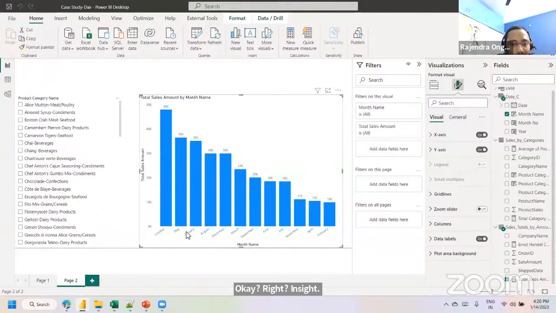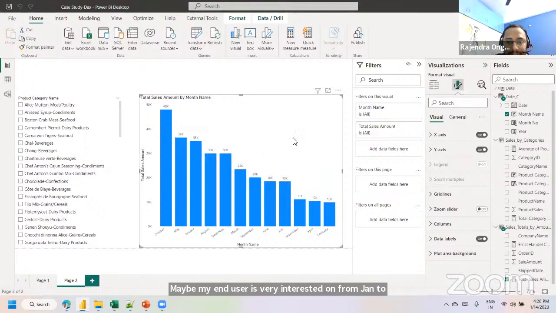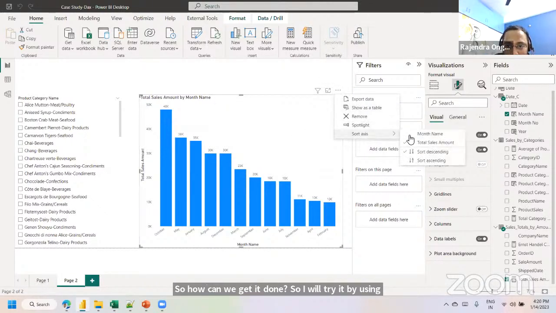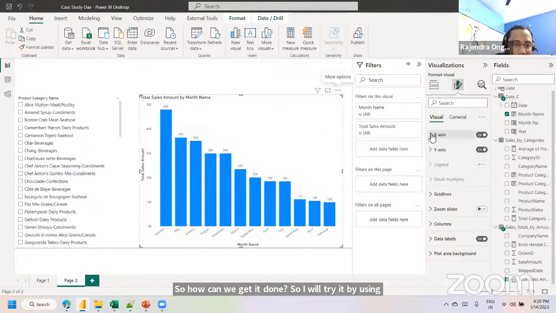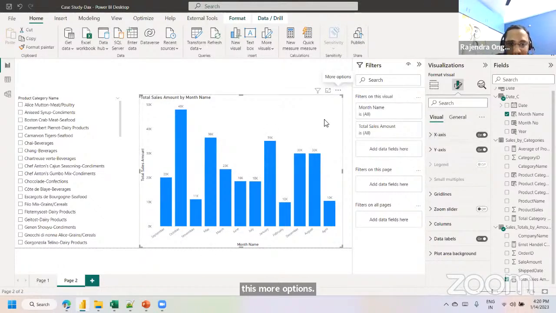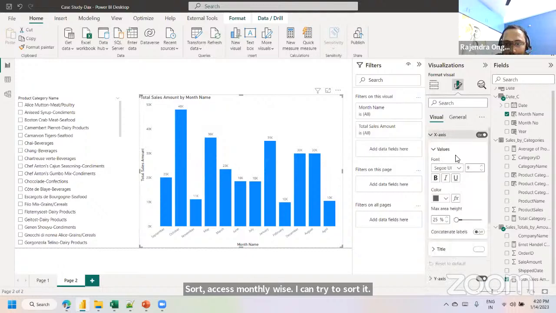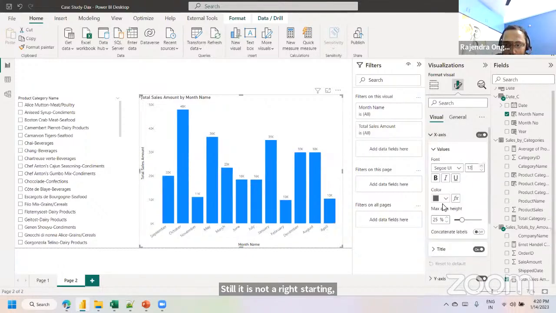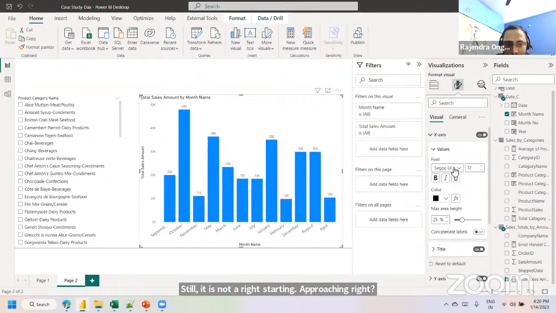If you're observing this x-axis, it is still not in a proper way. Maybe my end user is very interested in seeing from Jan to December in the right format. So how can we get it done? I will try by using this more options, sort axis. Month name wise, I can try to sort it. Still, it is not a right sorting approach, right? Let me increase the font. So still it is not a right sorting order. So how can we get this done?